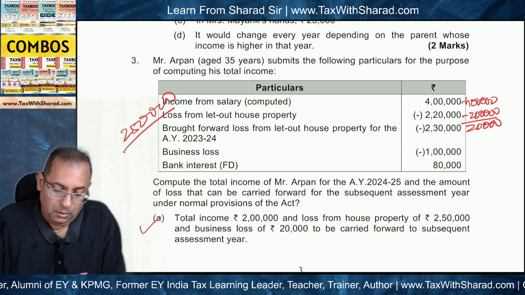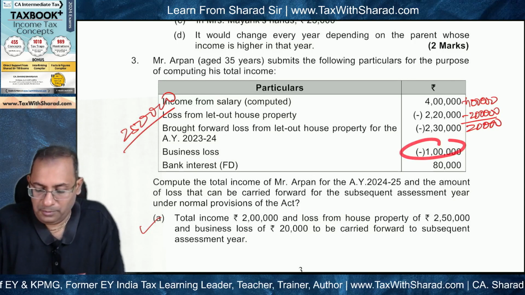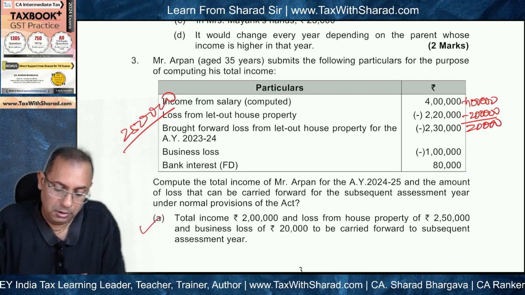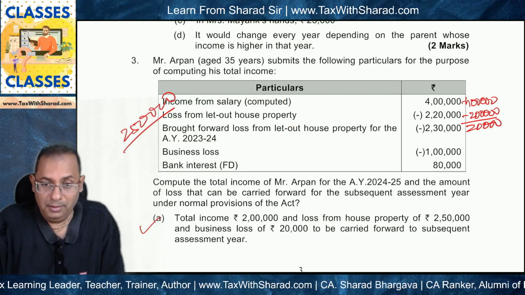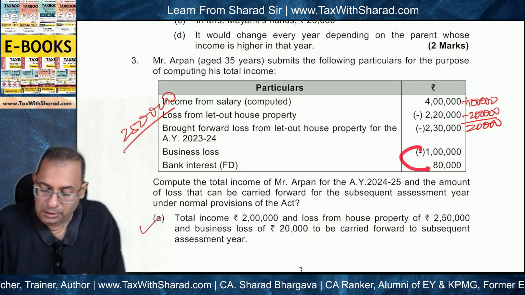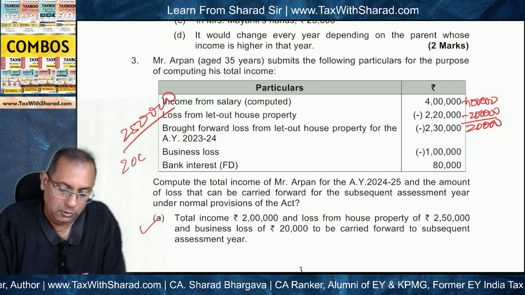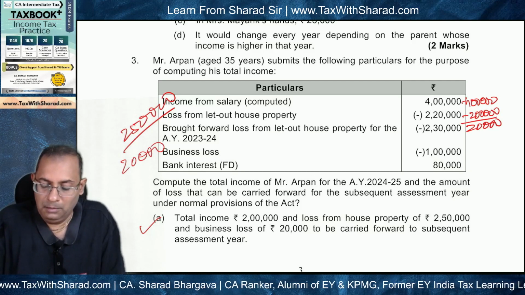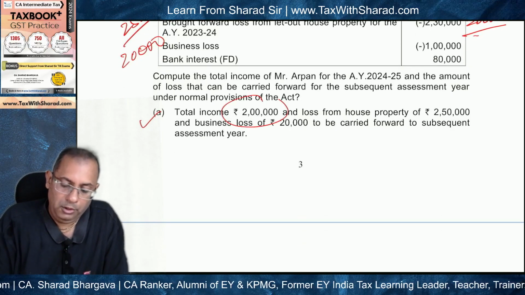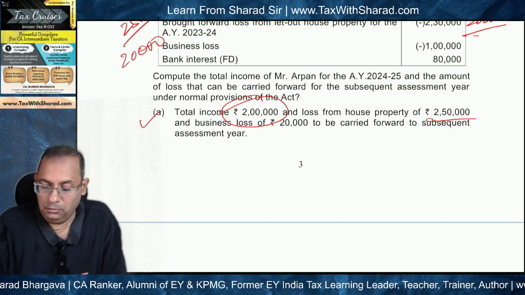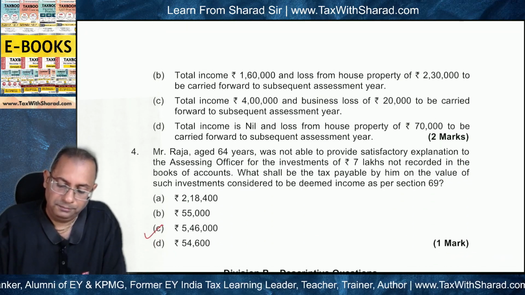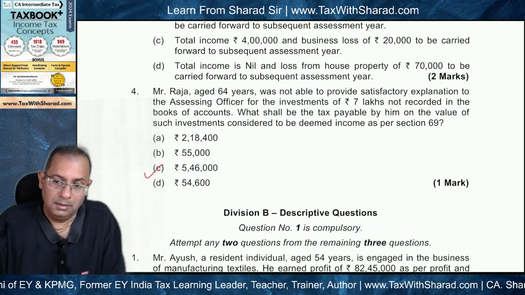Okay. Now what is left? Business loss is left. Now business loss can be set off against bank interest, which is income from other sources, but business loss cannot be set off against income from salary. Okay, this is the limitation. So business loss 1 lakh will be set off against 80,000, and what will remain is 20,000 business loss. Okay, and income from salary will become the total income, which is what? The balance was 2 lakh. So the correct answer will be this. Total income will be 2 lakh, which comprises salary income, and the loss from house property of 2 lakh 50 and business loss of 20,000 will be carried forward to the subsequent AY. Okay. So this is the reason for this correct answer.